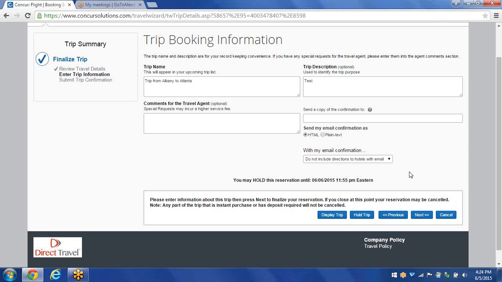And we're going to come right back to this page to show you what it looks like when you do hold a trip. But say, for instance, right now, everything looks great. All I need to do is click on Next.